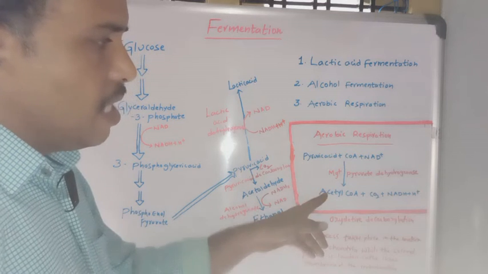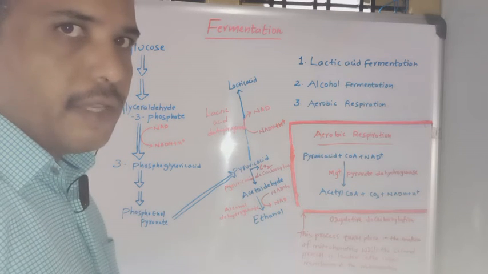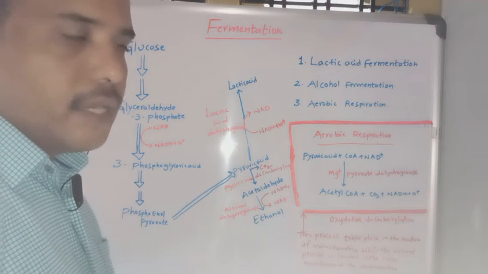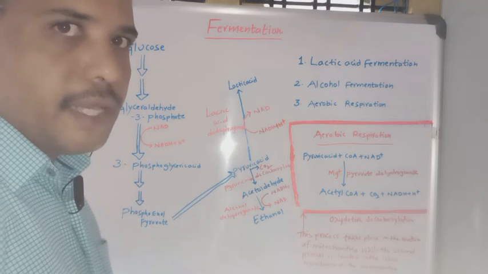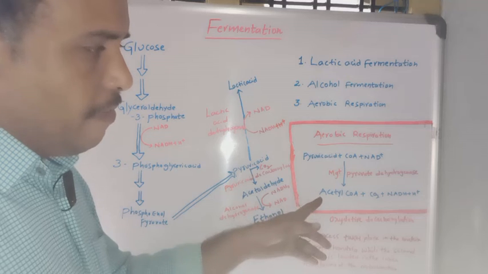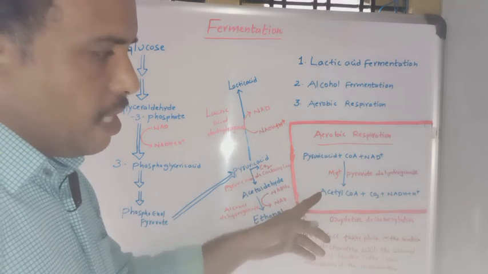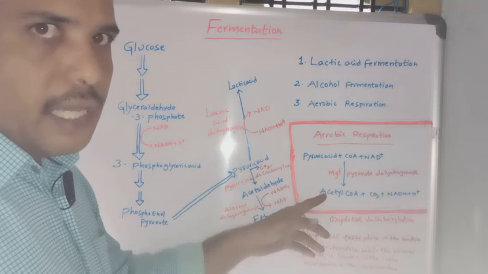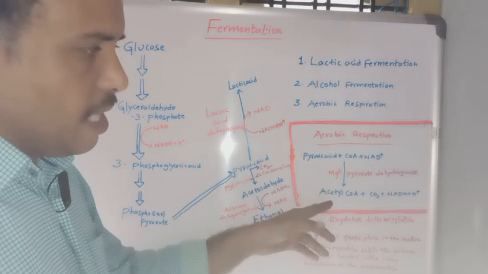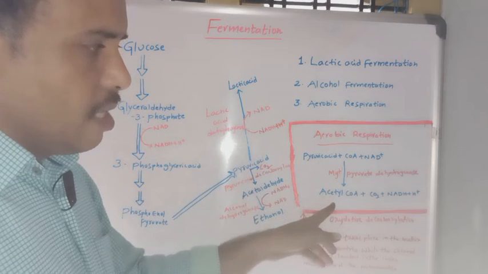After this, acetyl coenzyme A enters into the cyclic pathway, which we call the TCA cycle, that is, tricarboxylic acid. This cycle starts from acetyl coenzyme A. It is an interconnection between glycolysis and the Krebs cycle.